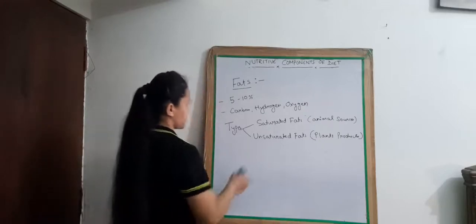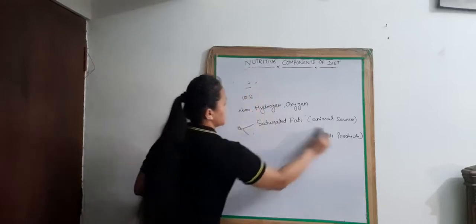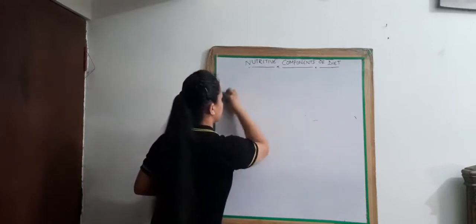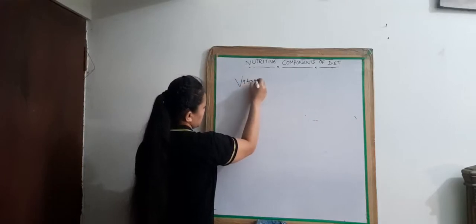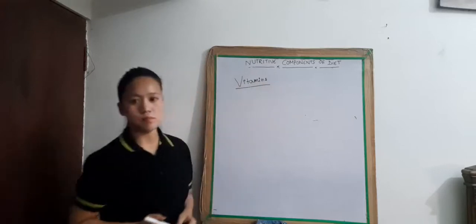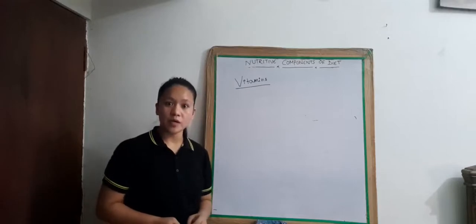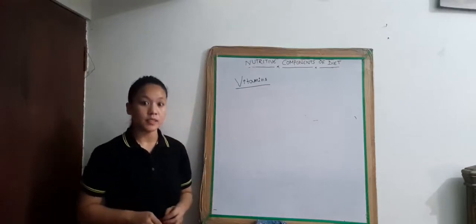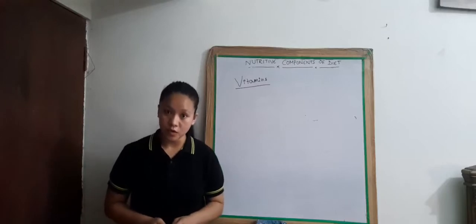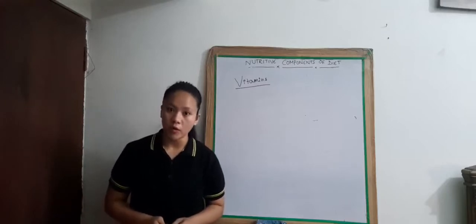Next, vitamins. Vitamins are micronutrients which are required in small quantity, but are very essential for proper functioning of our body.